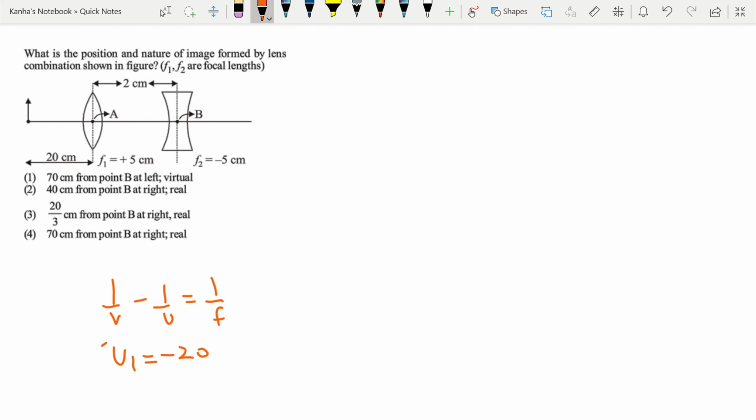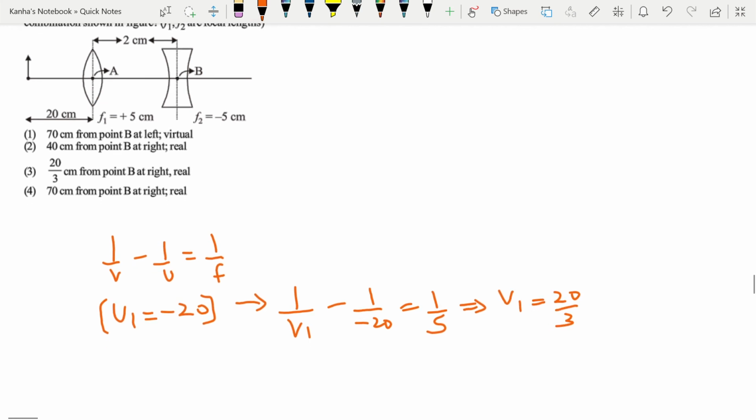For the first lens, if I just apply this to the formula, 1 by V1 minus 1 by minus 20 is equal to 1 by 5. That implies V1 is equal to 20 by 3. Now the image formed by this lens will behave as an object for the second lens. Therefore U2 is equal to 20 by 3 minus 2 is equal to 14 by 3, as you can easily see from the diagram.